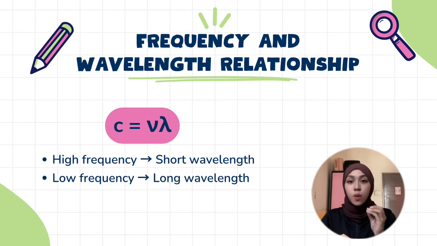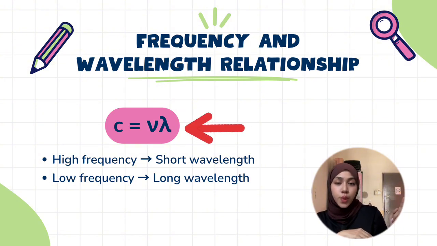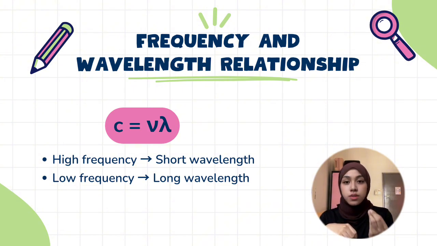Now, let's see how frequency and wavelength are related. A simple way to remember this is that when one goes up, the other goes down. Let's see this picture. They are linked with this equation, c = νλ. If a wave has a high frequency, it will have a short wavelength. On the other hand, if it has low frequency, the wavelength will be longer. So frequency and wavelength always have an inverse relationship.